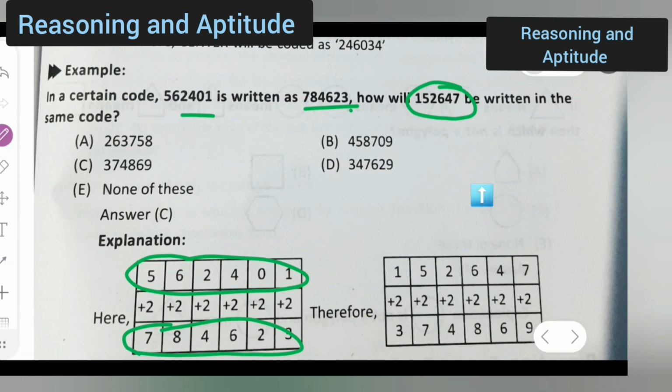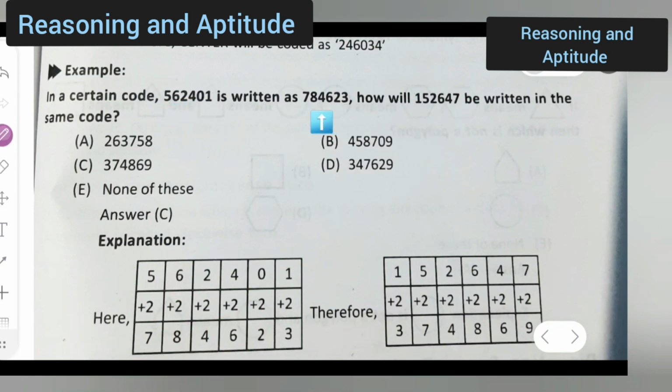So for this one, what we have done over here is add plus 2. 5 plus 2 will give you 7. Okay, let me rub this part. Okay, here you all can see this clearly. 5 plus 2 will give you 7, 6 plus 2 will give you 8. Then 2 plus 2 will give you 4. Then 4 plus 2 will give you 6, 0 plus 2 will give you 2, 1 plus 2 will give you 3. So you are getting this. So same way you all have to write this as it is over here.